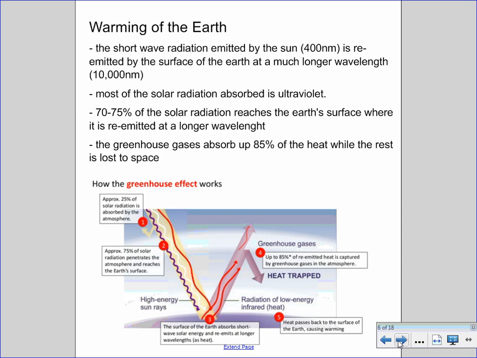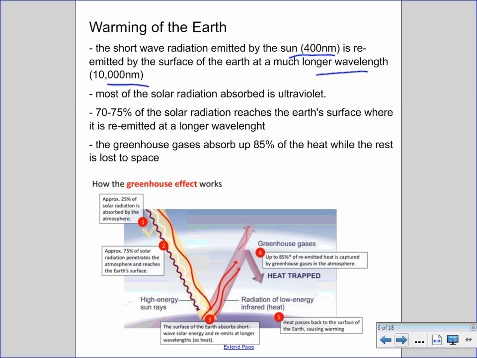With these gases in the atmosphere, the way that the greenhouse gas effect works is that there is shortwave radiation that is emitted by the sun at around 400 nanometers in length. As this radiation enters into the atmosphere, some of it gets reflected, some of it gets absorbed by the atmosphere, but that shortwave radiation that reaches the Earth's surface then gets absorbed and will ultimately be re-emitted at a much longer wavelength.